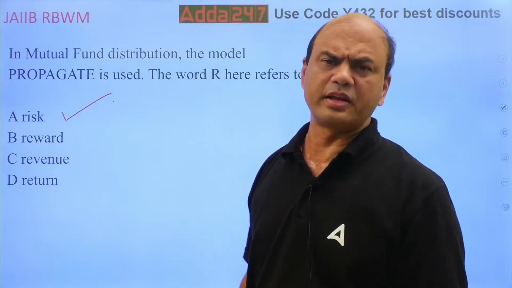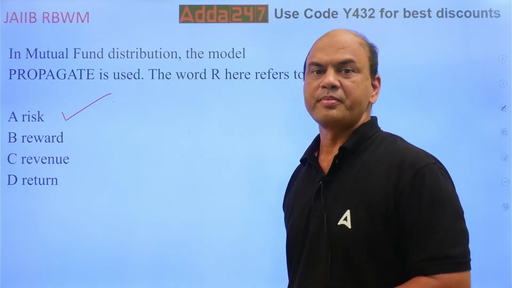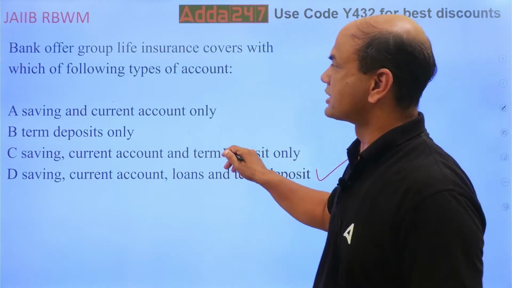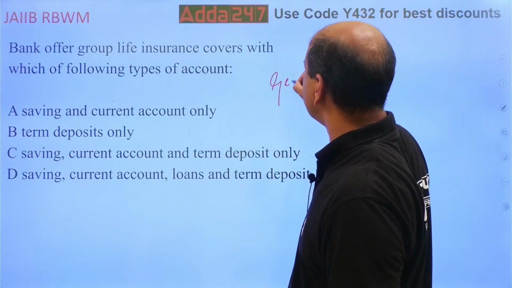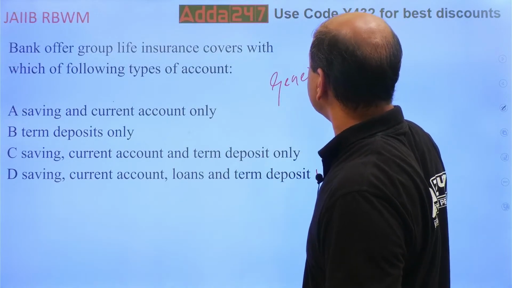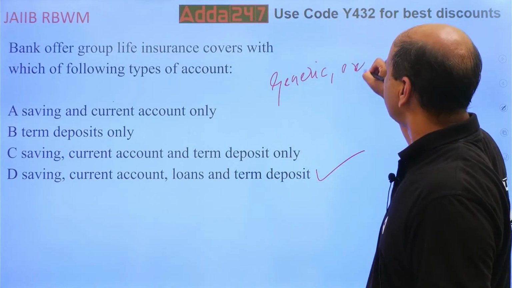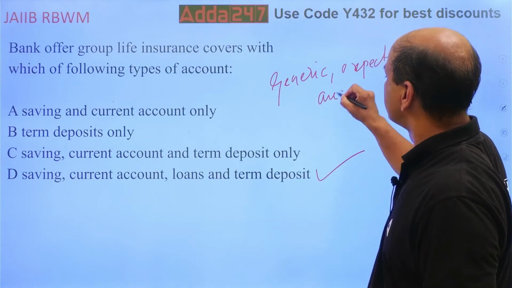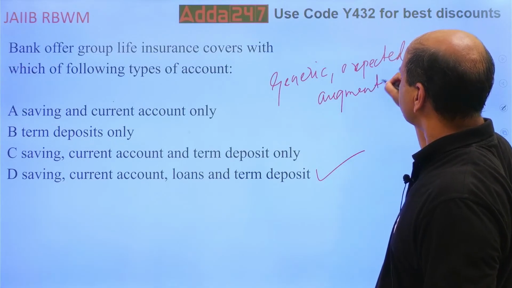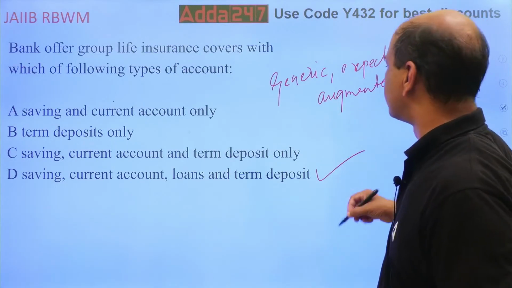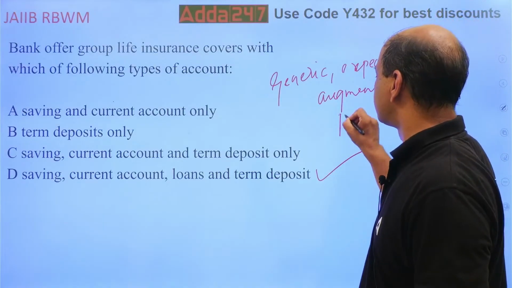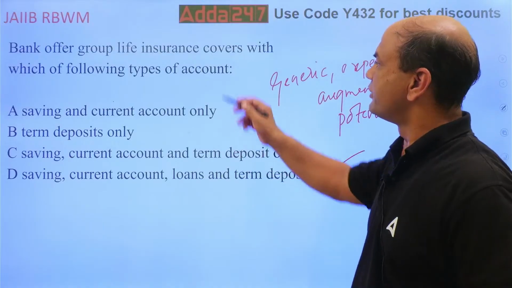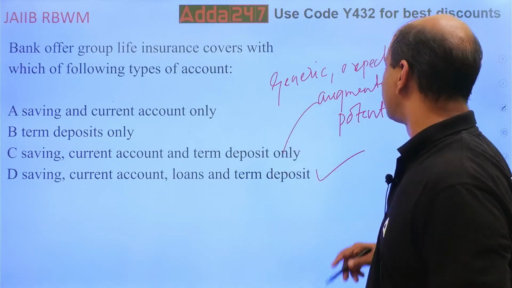Risk. There are various words to this. I was talking about the products. Let me give you the names also. Generic. Then expected, kindly note this. Then augmented. Somebody has given it in the comment section also, good one. Augmented. And the last one is potential. So these are the 4 types of products. And giving this life insurance is a part of your augmented product.